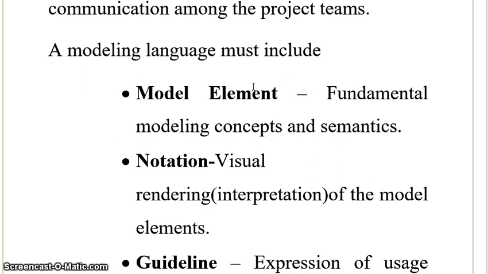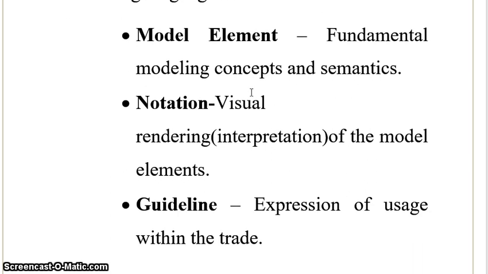One is the model element, notations and guidelines. What is this model element? The semantics of a system is called the model element. Notations: what are the visual representations we are going to use? What are the symbols we are going to use? That is called notations. Guidelines: how we are going to express the system. What are the rules and regulations you are going to follow? That is called guidelines.